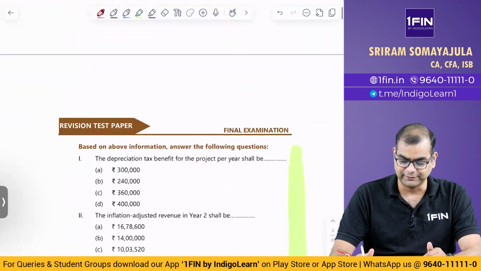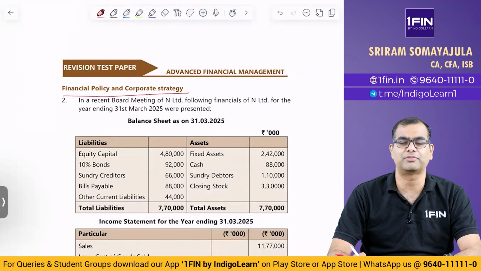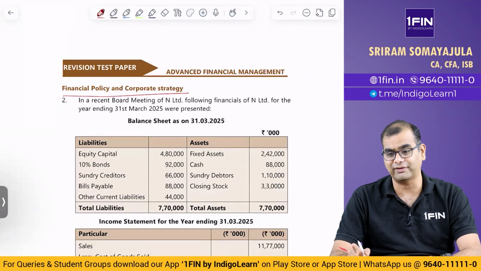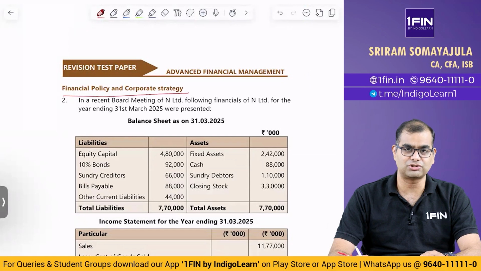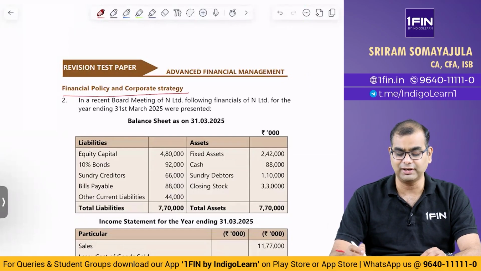Please wait. The second question is one on which I'm actually going to spend time. This is on financial policy and corporate strategy. Now, if you guys recollect, they have introduced this new concept of external funding requirement. It was made applicable from May 25. On that, they gave a question also in May 25, on how to compute an EFR and all of that.